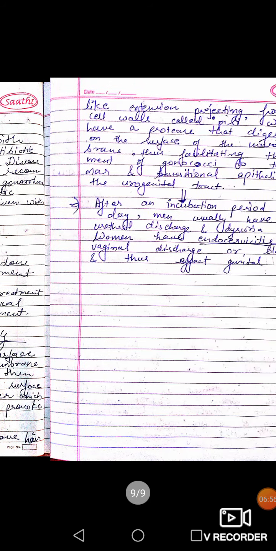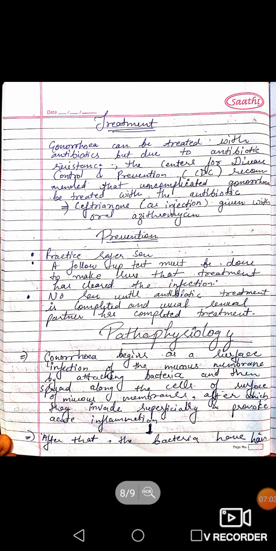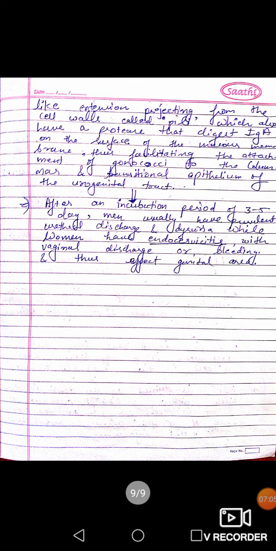After that, the bacteria have hair-like extensions projecting from the cell walls called pili, which also have a protease enzyme that will digest IgA on the surface of the mucous membrane, and this will facilitate the attachment of gonococcus bacteria to the columnar and transitional epithelium of the urogenital tract.